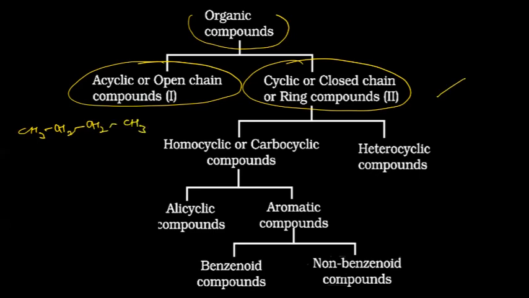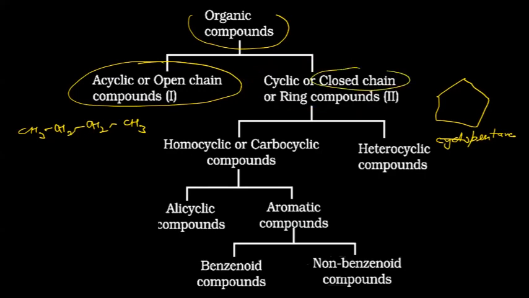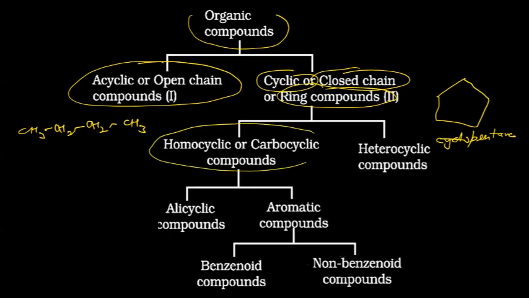And closed chain, for example, we have cyclopentane, or maybe a benzene ring also. So rings can be of two types. When we say closed chain, that is the ring compound or cyclic compound, there are two types: homocyclic or carbocyclic compounds, and then heterocyclic.